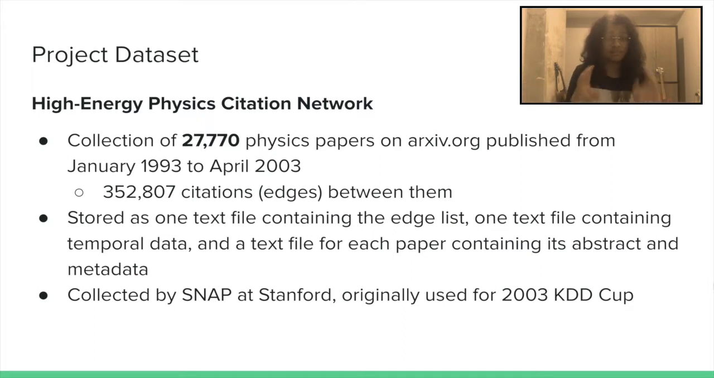And this is a temporal dataset, right? So there is time involved. So we have papers in 93, then papers in 94 and 95. So there is temporality involved in this dataset.